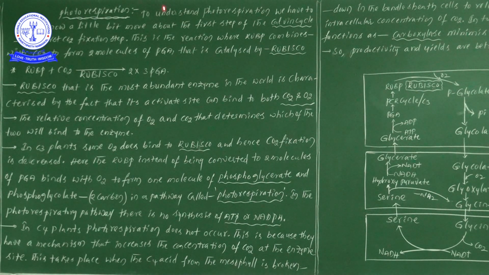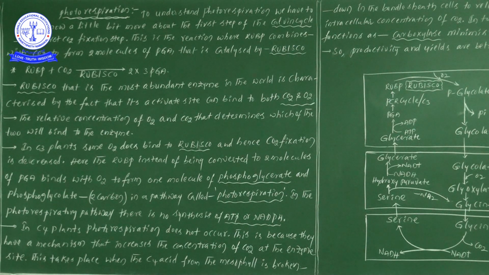Now, photorespiration. To understand photorespiration, we have to know a little more about the first step of the Calvin cycle. What is the point we are going to concentrate on? We need to find that out. That's why I have given the introduction information also. When we study photorespiration, we have to discuss a little more information on the Calvin cycle.